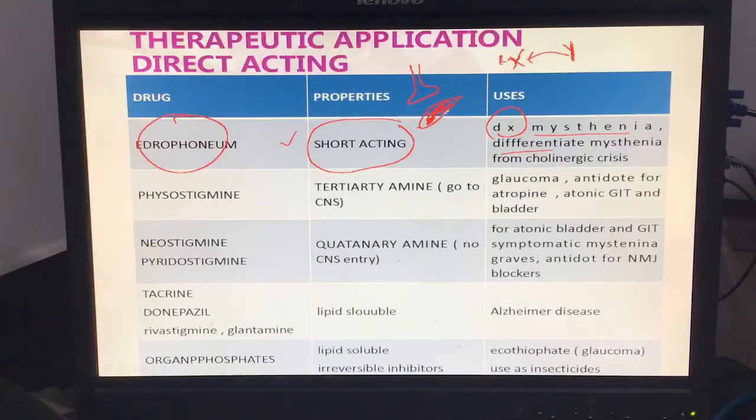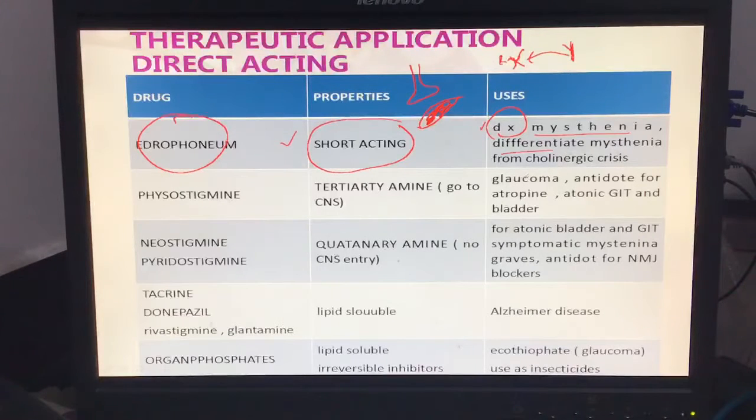The muscle is paralyzed, not receiving depolarization, because no acetylcholine is acting on the nicotinic NM receptor. So when you give edrophonium, the muscle contraction improves. It means you can diagnose myasthenia gravis with edrophonium. Edrophonium improves the muscle contraction when we apply it to the patient.